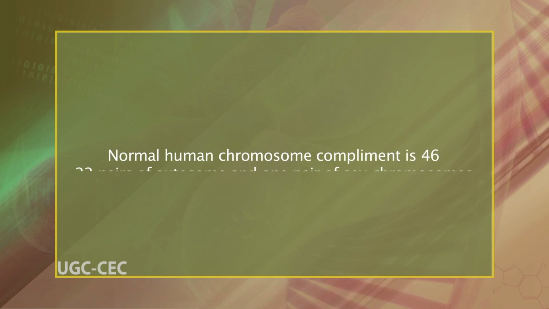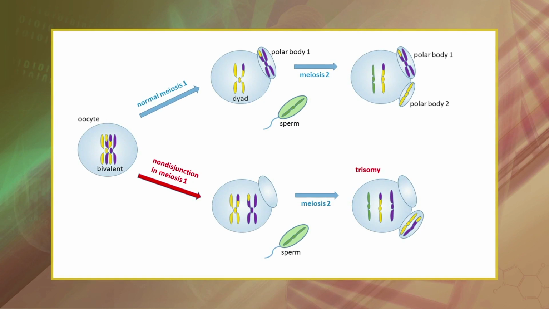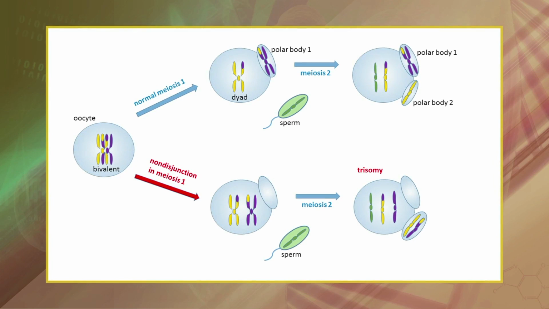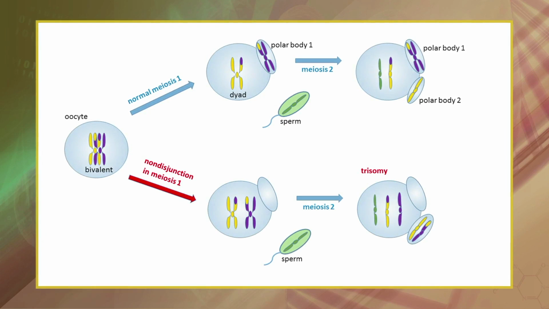The normal human chromosome complement is 46, 22 pairs of autosomes and 1 pair of sex chromosomes. An extra chromosome creates a condition referred to as trisomy. A person whose cell contains an extra chromosome 21, for example, has trisomy 21. A missing chromosome produces a monosomy. In humans, the most common aneuploidies are trisomies, which represent about 0.3% of all live births. Trisomies are characterized by the presence of one additional chromosome, bringing the total chromosome number to 47.